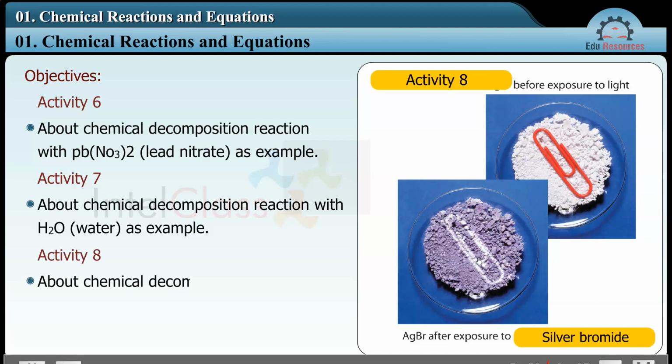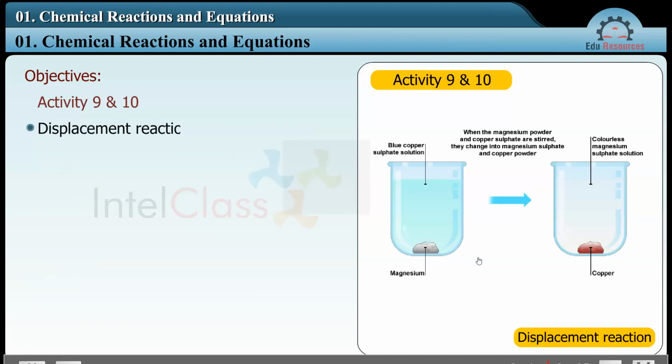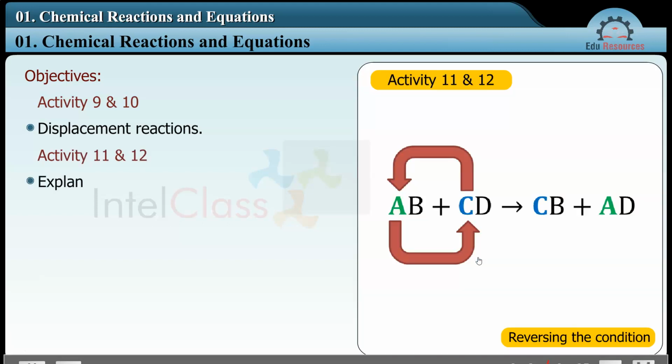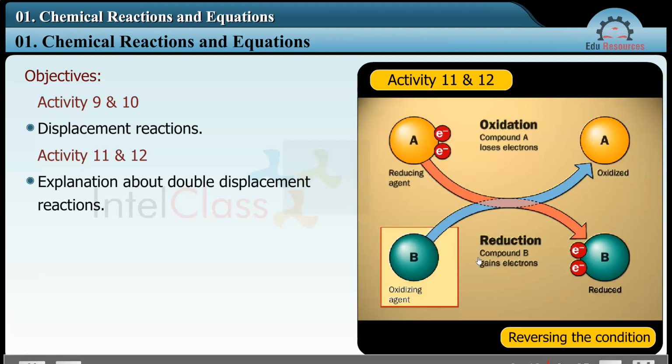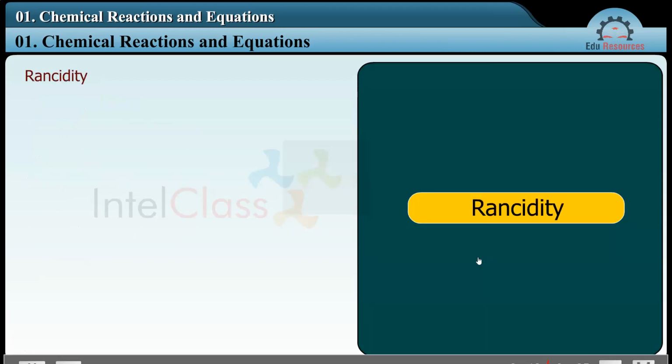Activity 8. About chemical decomposition reaction with AgBr, silver bromide, as example. Displacement reactions explanation in activities 9 and 10. Activities 11 and 12: explanation about double displacement reactions. Oxidation and reduction reactions and effects in daily life. Rancidity.